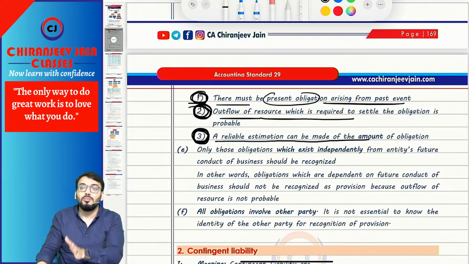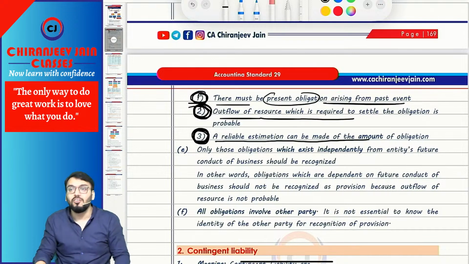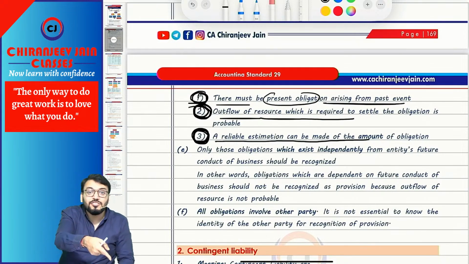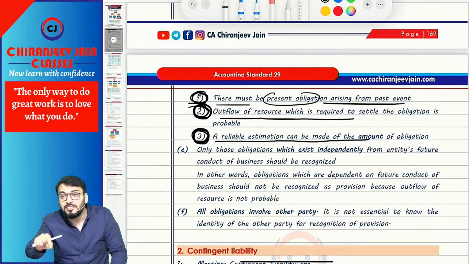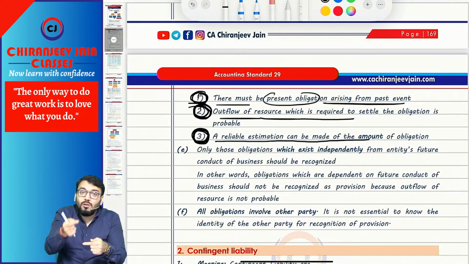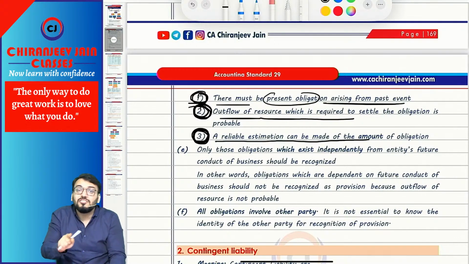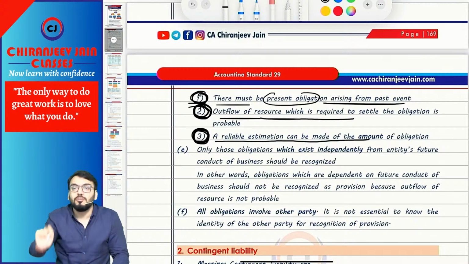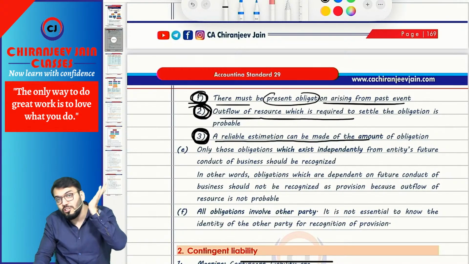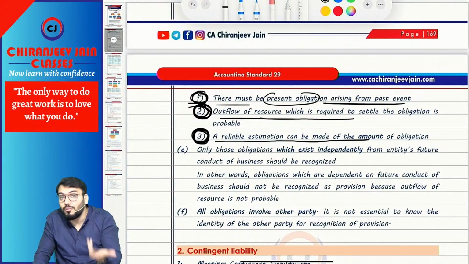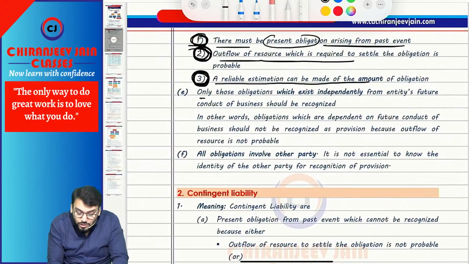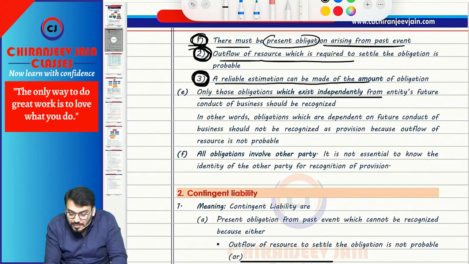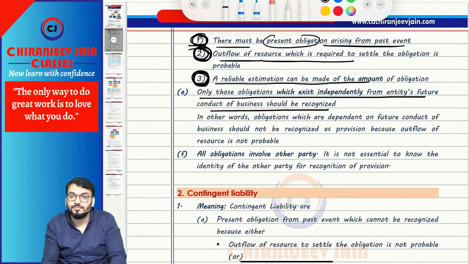Now it is quite possible that instead of training, we may recruit trained employees only. So in that case, the training expense can be avoided. It means it is dependent on future conduct of business. Therefore, no provision is required. We should recognize provision only for those obligations which exist independently of the future conduct of business. Whatever business will perform, we need to pay. It cannot be avoided. Then we should create what? Provision. Understood? So only those obligations which exist independently of the entity's future conduct of business should be recognized.